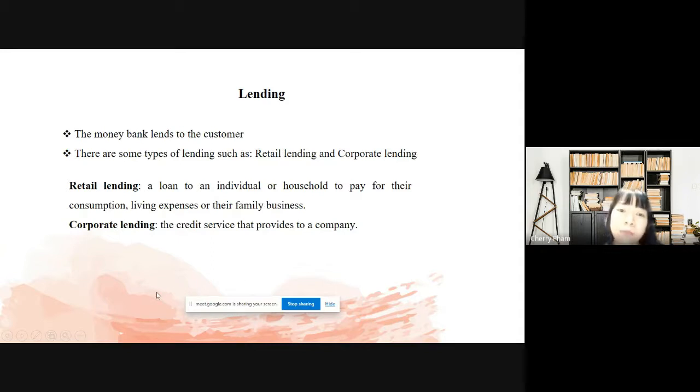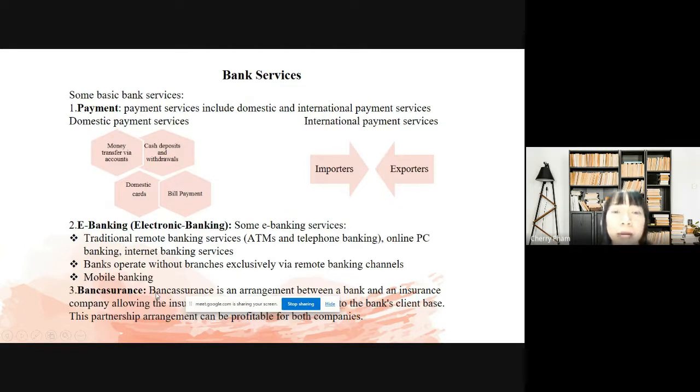And besides deposit and lending, I also want to say something about other bank services. In fact, there are too many kinds of bank services, but I will choose three main types to introduce to you: payment, electronic banking, and bancassurance. So first of all, payment services. Payment services include domestic and international payment services.